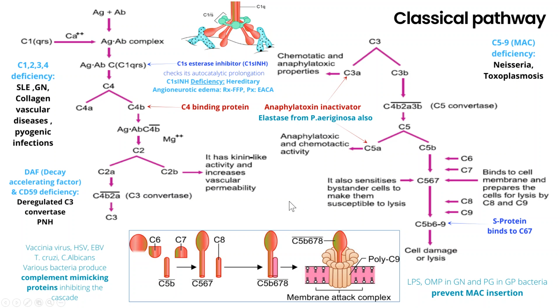So these are the mechanisms by which bacteria or pathogens evade the complement system. We also learned what will happen if complement components or their regulators are deficient, and which diseases result. So this is about the classical pathway. In the next video we will learn about the lectin and alternative pathways, so stay tuned.